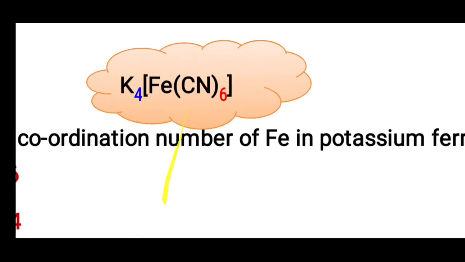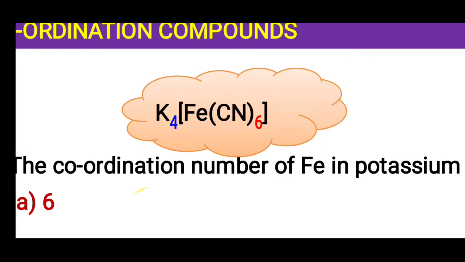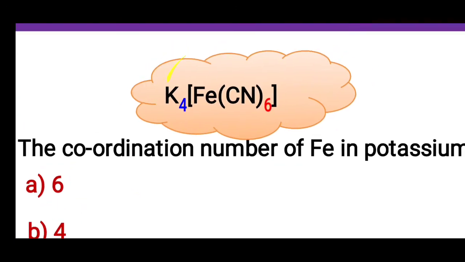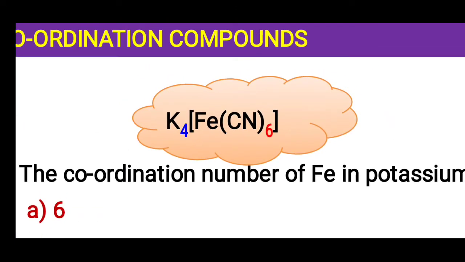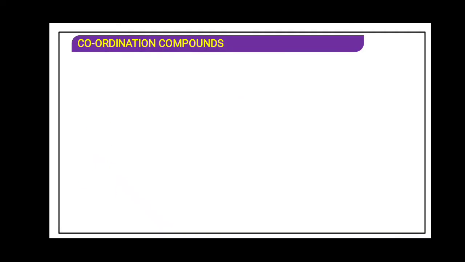You can see in this K4[Fe(CN)6]: there are 6 cyanide groups attached to the central metal atom. Over here there is K+, that is, the counter ion is positive. The answer will be 6.